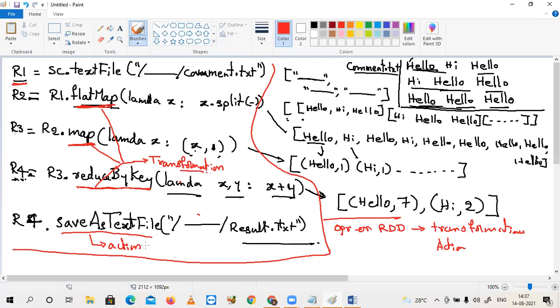So finally, whenever the flow will be executed, when an action is triggered, the flow will be executed. That means the RDD flow, or you can say data flow, will be executed. Understand? What is the style of flow execution we will see? Remember this R1, R2, R3, R4.